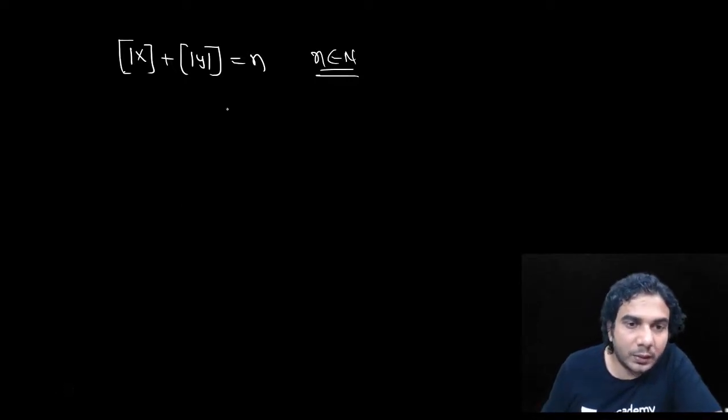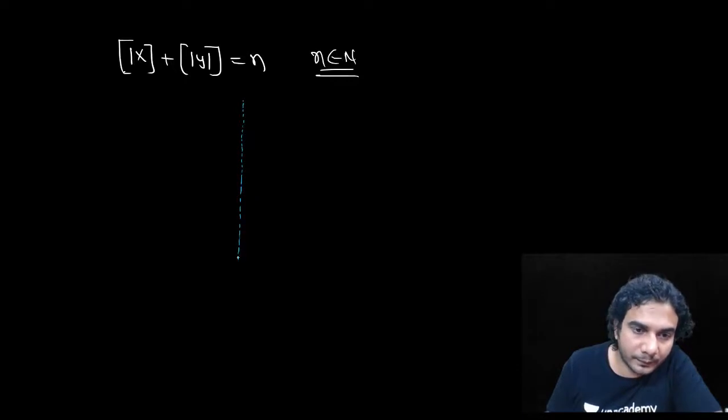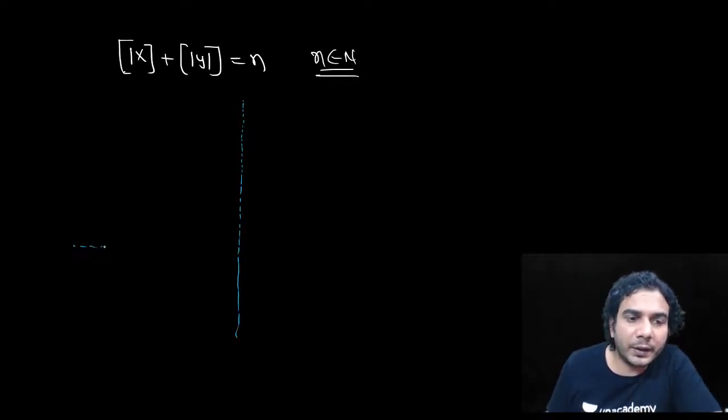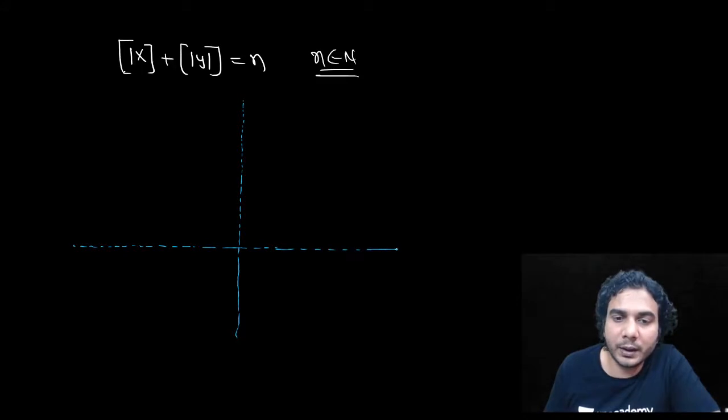So let me tell you how to generalize it. You just need to figure it out in the first quadrant, and then you know there's a symmetry. So using symmetry, you can just multiply it by 4. So how many boxes are there in the first quadrant?